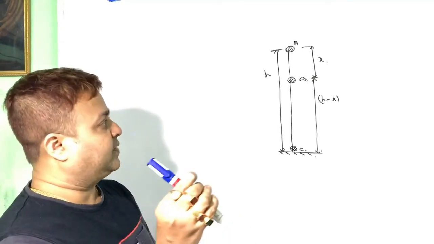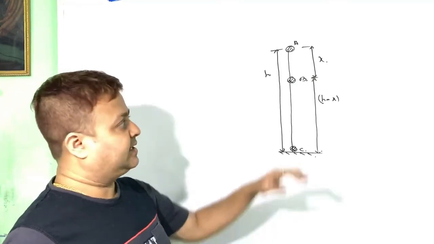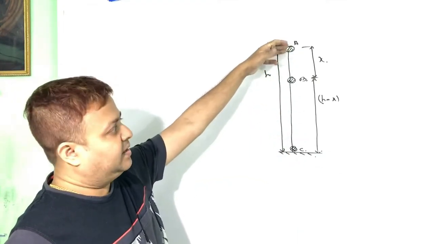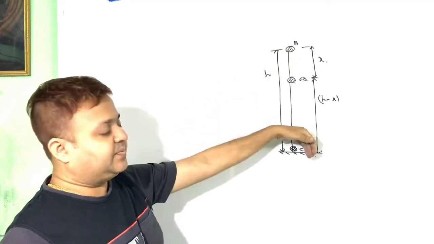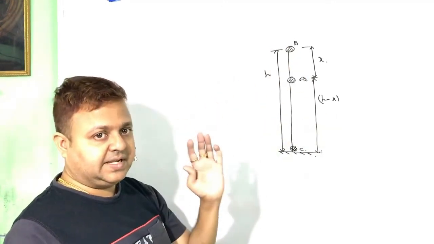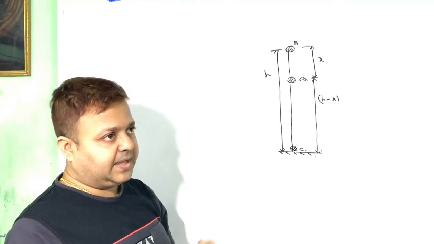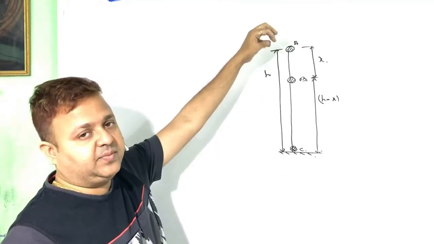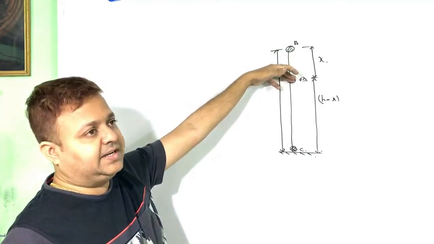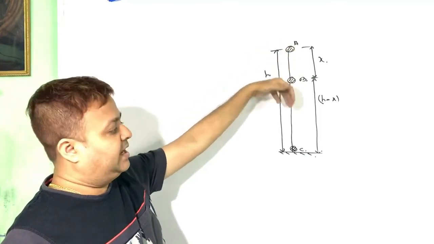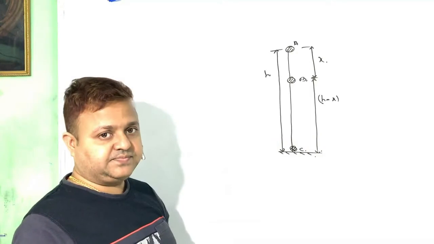Suppose a body is dropped from a height h. A is the starting point, that is the initial point, and B is the intermediate point after moving x distance, and C is the point before hitting the ground. We choose three conditions. A is at the topmost position when the body is dropped from a height h.